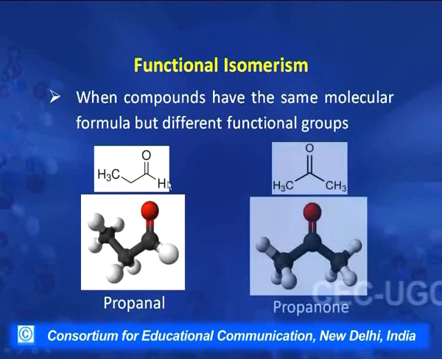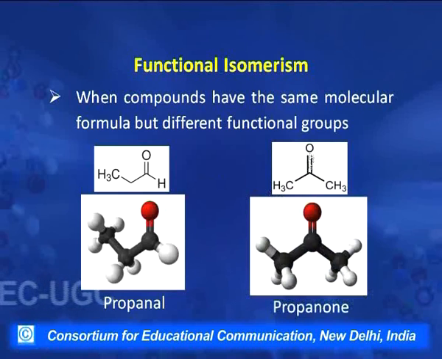Now, we have another 3 carbon compound. Here also the functional group is a carbonyl group, but this carbonyl group is present at carbon number 2, and this is a ketone. This compound is named as propanone. So, these 2 compounds have again the same molecular formula, but they have different functional groups. This is an aldehyde, this is a ketone. So, these compounds are classified as functional isomers.